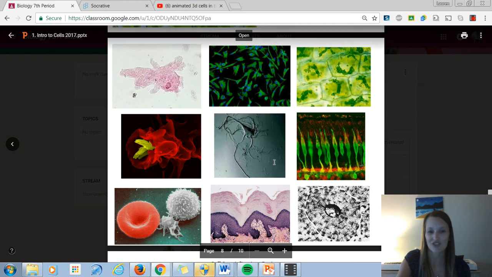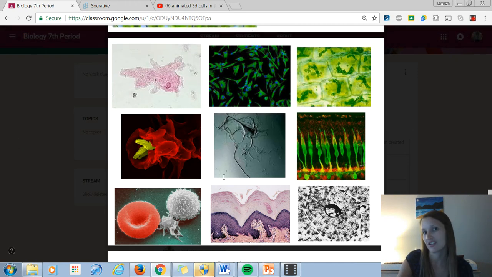Like this one is a neuron. It's found in your brain. It helps send messages and helps you think. Every time you think, these neurons are sending messages to other neurons. So I could think about its structure. If it has to send messages and receive messages, it has to be able to reach out to other neurons. So I could think about these long, stringy parts of the cell. We have dendrites and axons is what they're called, but they help the cell reach out to other cells.